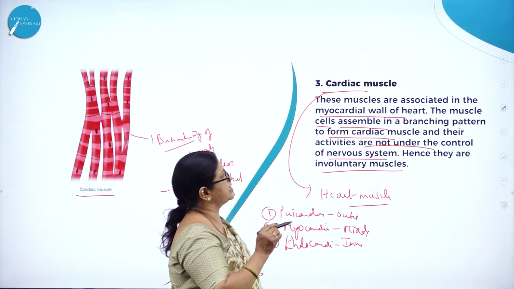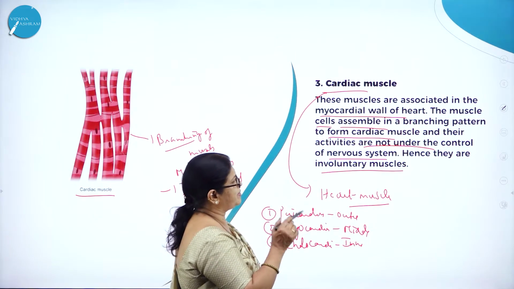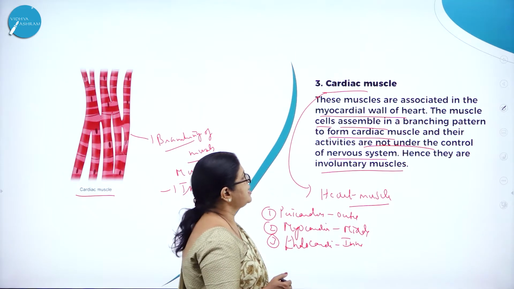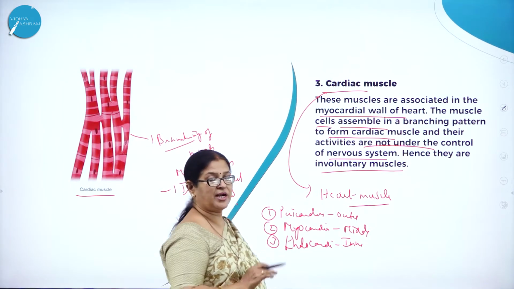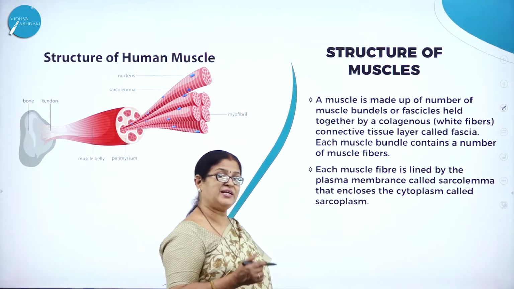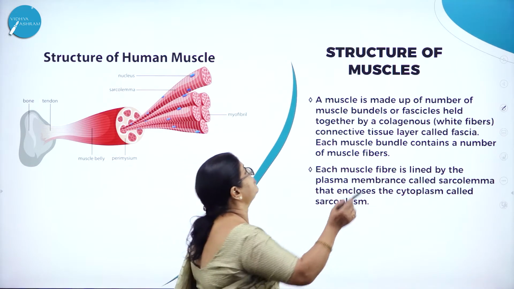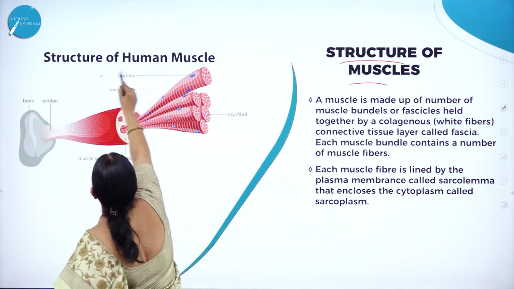These muscles are associated with the myocardial wall of the heart. The muscle cells assemble in a branching pattern to form cardiac muscle, and their activities are not under control, so they are called involuntary muscles. They are not under the control of the will. Then, structure of muscles. Now let us understand the structure of muscles. Here you can see the picture of the structure of the human muscle.